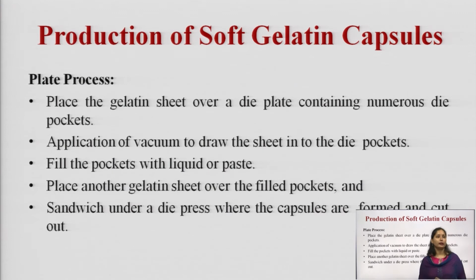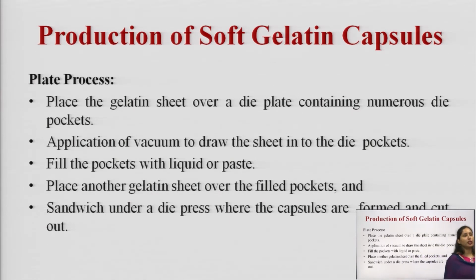Then next is the production of the soft gelatin capsule. Soft gelatin capsules can be prepared either by the plate process, the rotary die process, the reciprocating die process, or the eco-gel process. First of all, we will discuss the plate process. What will happen in the plate process?